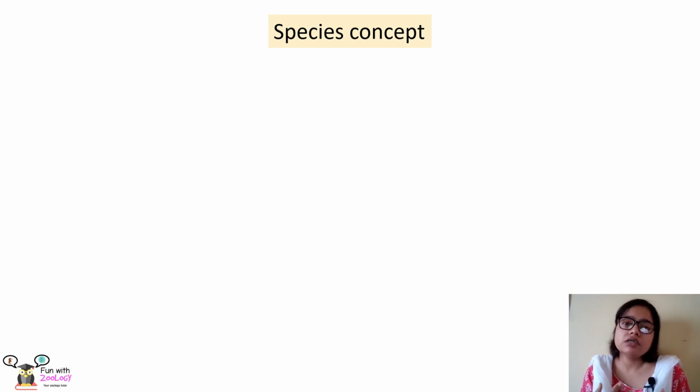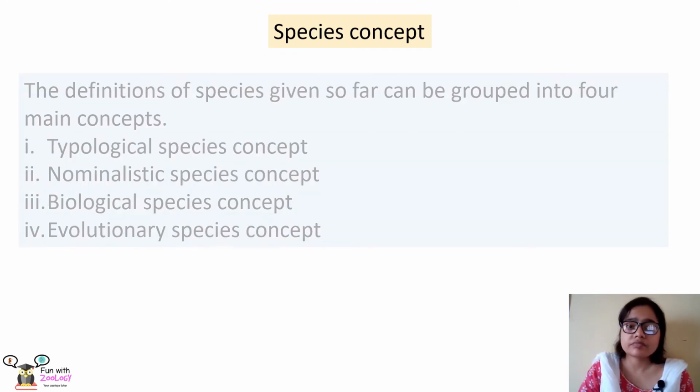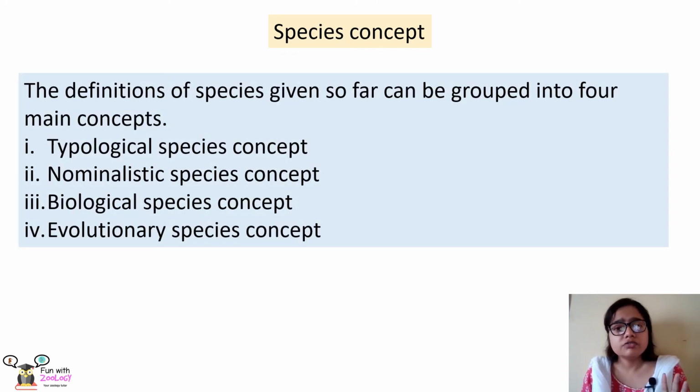Next, we shall learn about the different types of species concept, meaning what were the concepts about species that have been given till date. Now, there are four main species concepts, that are typological species concept, nominalistic species concept, biological species concept, and evolutionary species concept. We will study all of these in detail now.